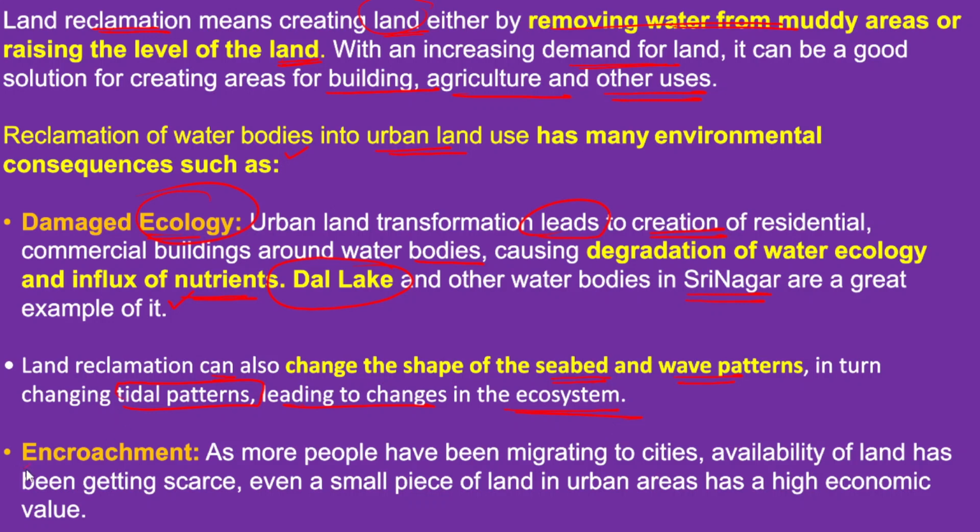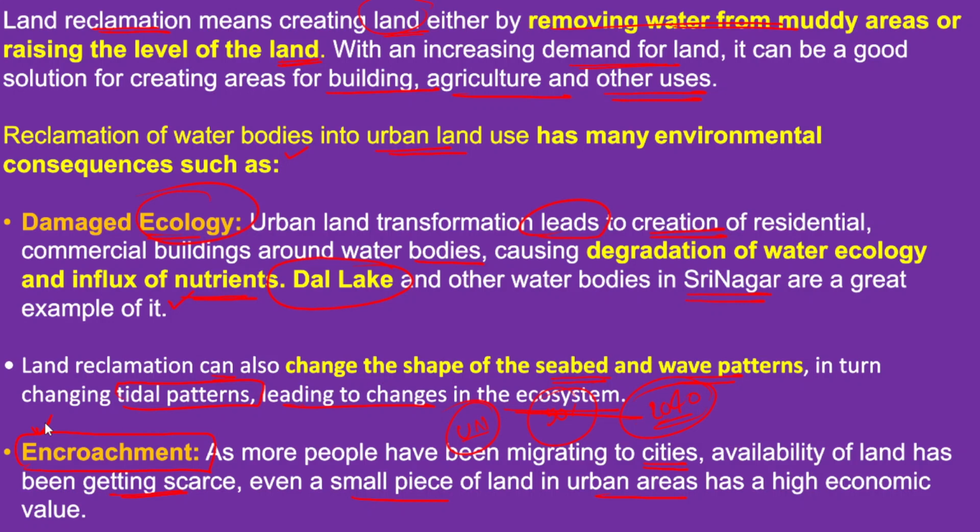After that we need to talk about encroachment as well. Now what does it mean when we talk about encroachment? As more people have been migrating to cities, according to United Nations data, India's 50% of population will live in urban areas by the year 2040. Therefore, in this context we have been observing more and more people migrating to these cities, and availability of land has been getting scarce. So even a small piece of land in urban areas has a high economic value.